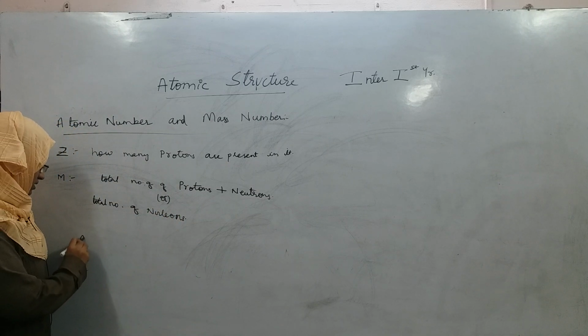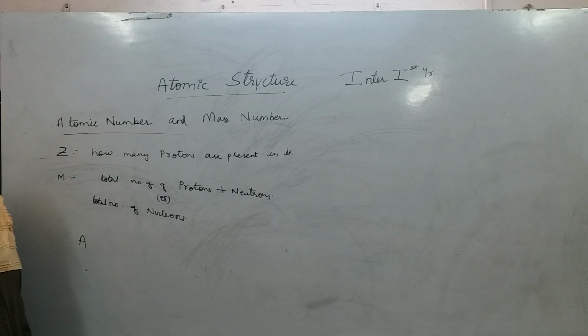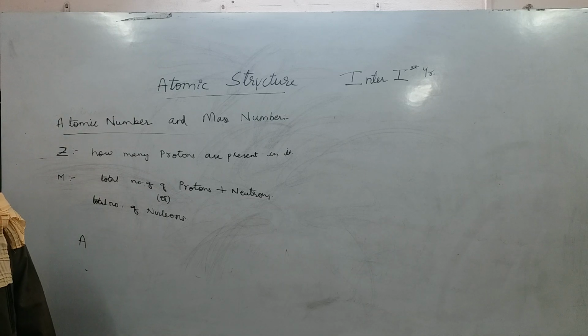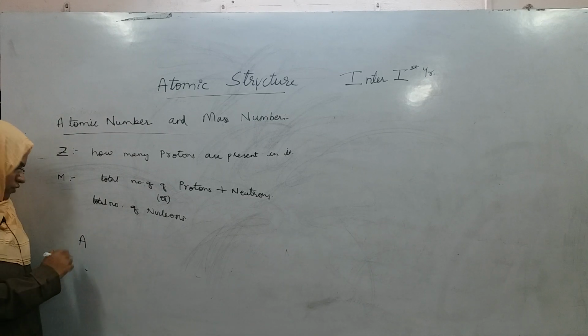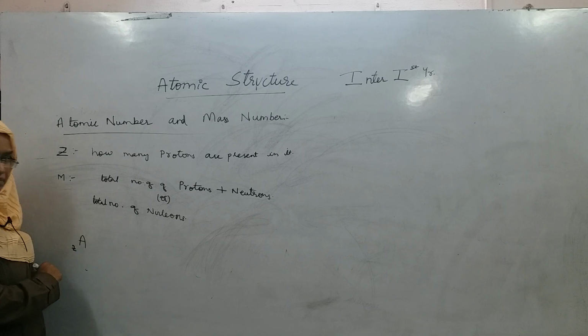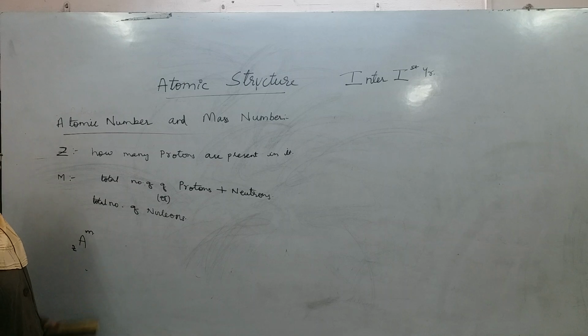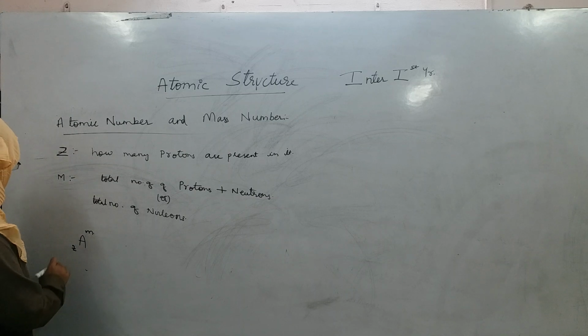Suppose this is the symbol for an atom. Atomic number will be the subscript and mass number will be the superscript, right. So, now let us take the example of the simplest atom, which is the hydrogen atom, right.